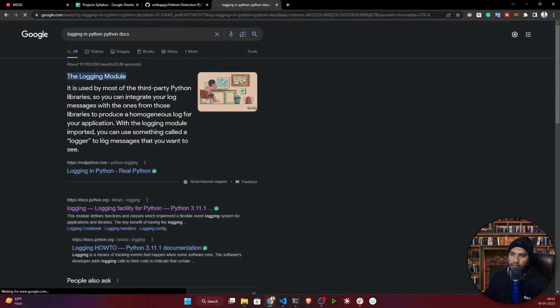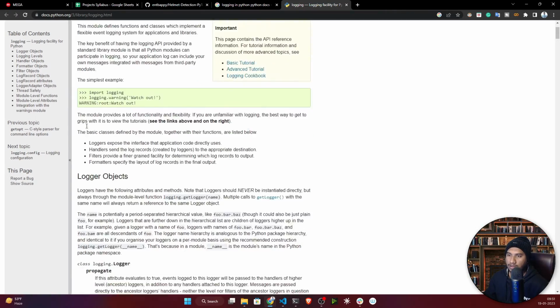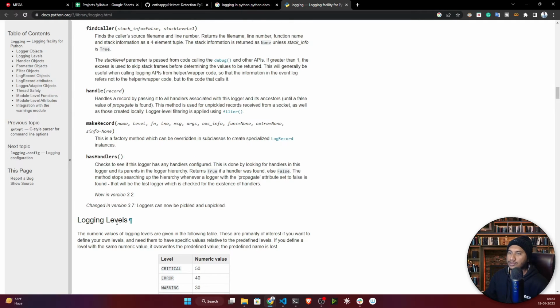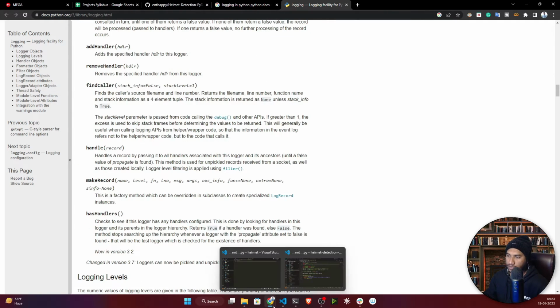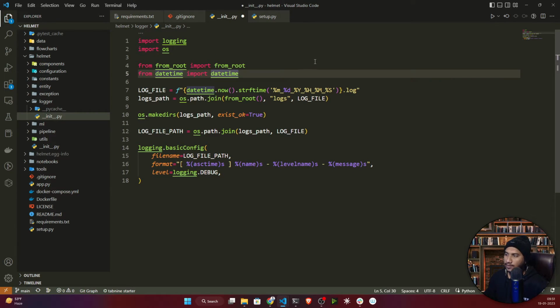So if you just go to the Python official documentation, here we'll get all the log methods and everything, like how to write your custom logs. By referring to this documentation, I prepared one custom logger for this project. So let me write it here. So guys, this is the custom logging code.